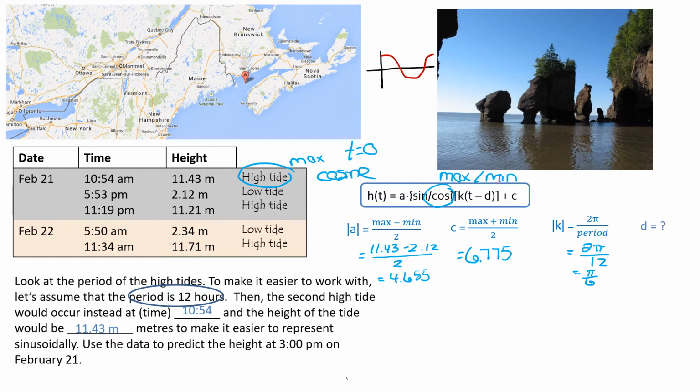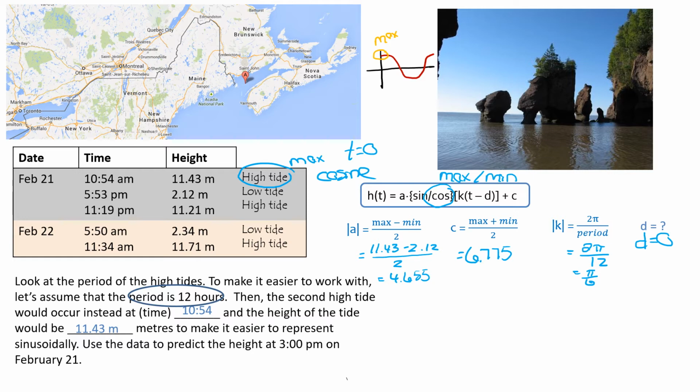It starts at a maximum on the y-axis. Cosine has a maximum as its initial value. So since this graph about the tides also has an initial value that is a maximum, we won't need to look at taking this red wave and shifting it to the right or to the left, because our data also begins with a maximum. So we're going to use cosine, and our D value over here on the right is 0 because we're using cosine.